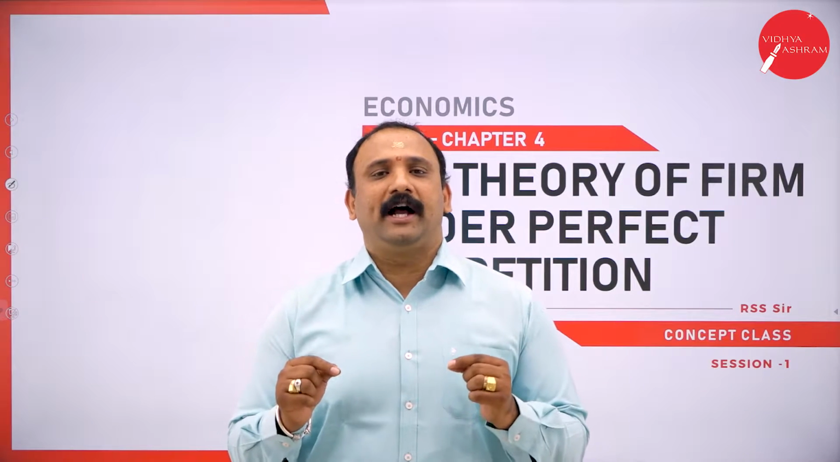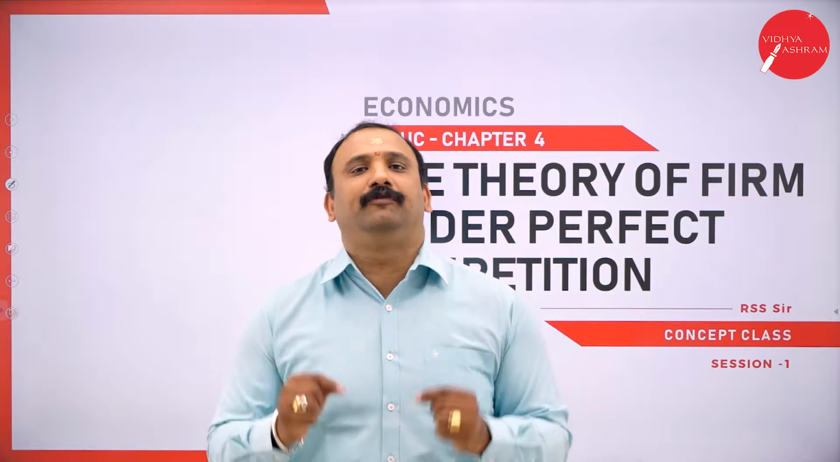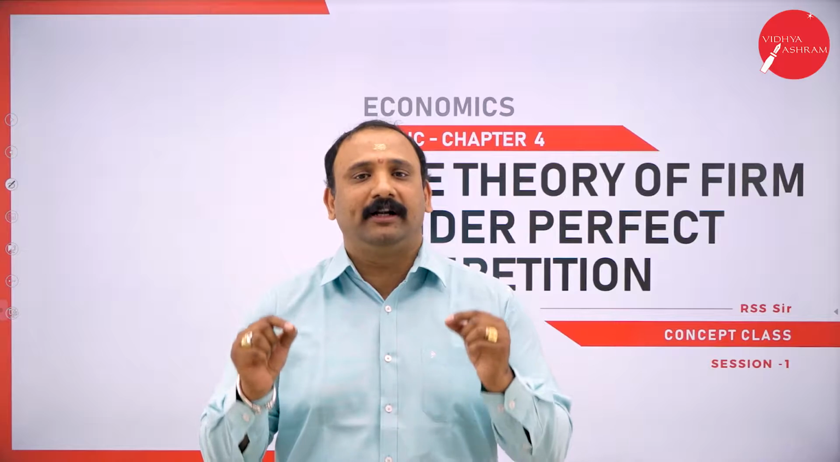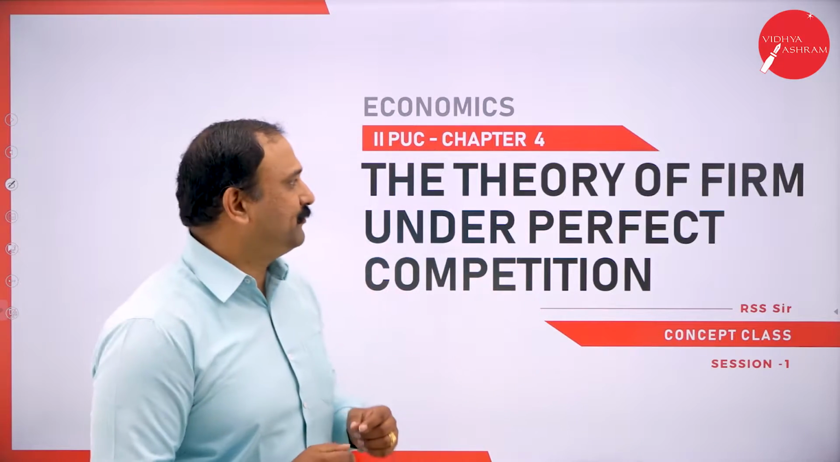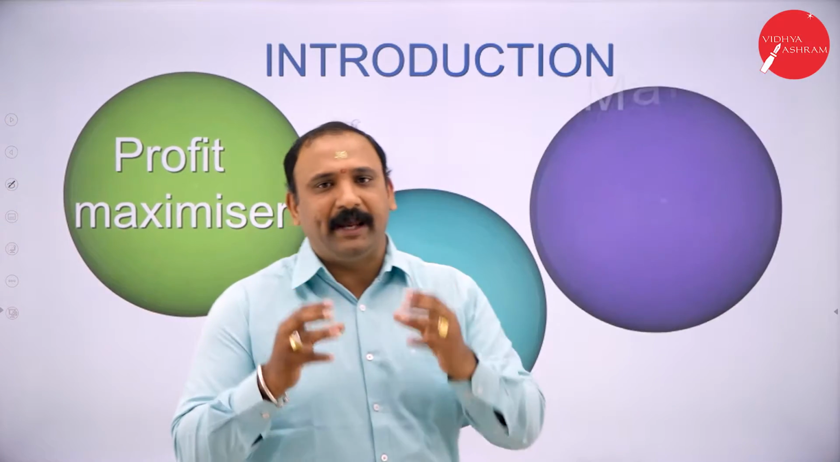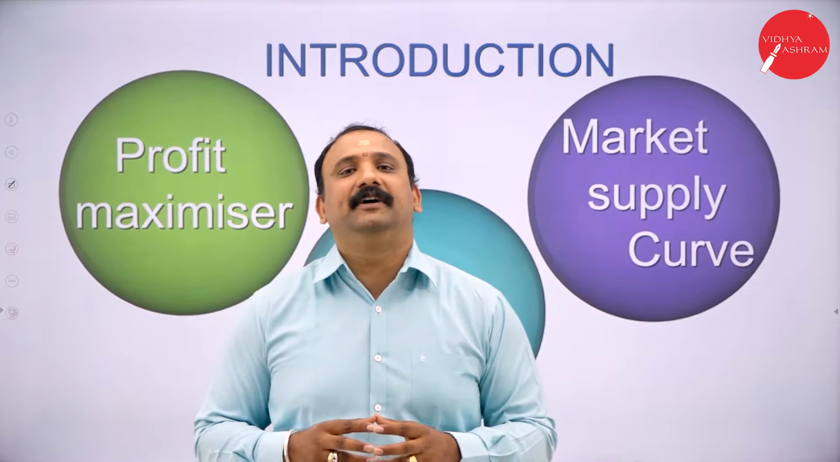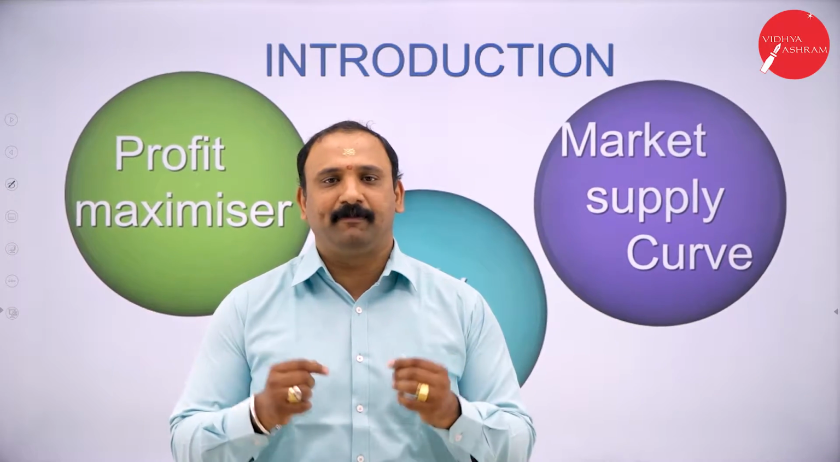Now, we all know that there is competition in every sphere, in every walk of life. But is there a term called perfect competition? Let's look into it. Going on with the first slide, we are going to talk about the three important factors under perfect competition. The first one is called profit maximizer.